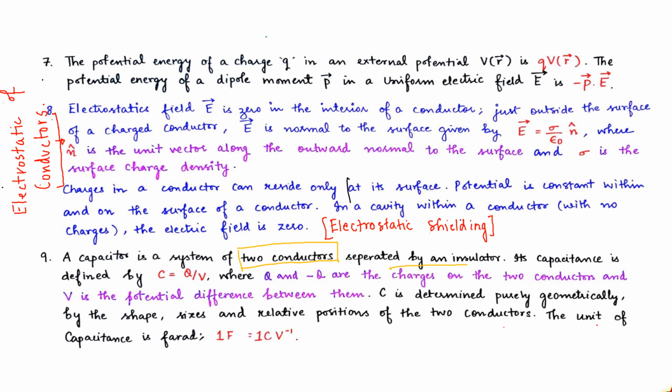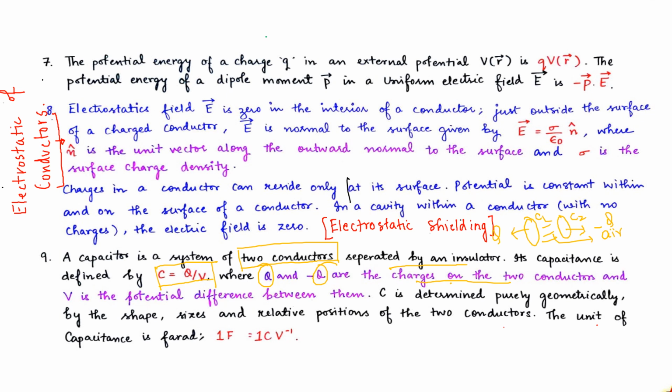So like this is our conductor 1 and this is our conductor 2, they are kept near to each other. In between them is air. Air works as an insulator. So this system is called a capacitor. Its capacitance is defined by C equals Q upon V, that is charge by potential across the two conducting surfaces, C1 and C2, where Q and minus Q are the charges on the two conductors. If this conductor has a charge Q, this conductor must have a charge minus Q.